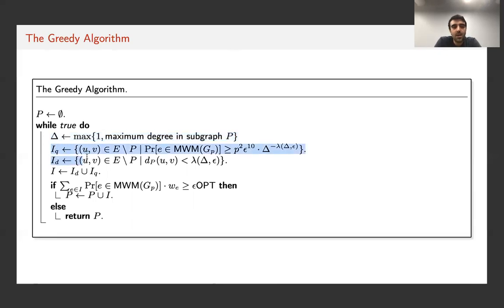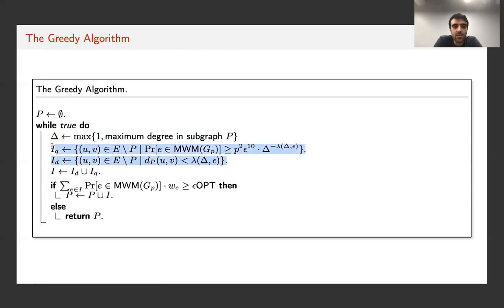Then we pick a subset of edges in the graph that is not part of P yet. So in the graph E minus P, we pick the edges that either have a large probability of appearing in the matching, and this threshold is dynamic, depends on the maximum degree of P in the previous step, or if the endpoints of this edge e are close to each other, there's a short path going through the edges in P connecting these endpoints of this edge.